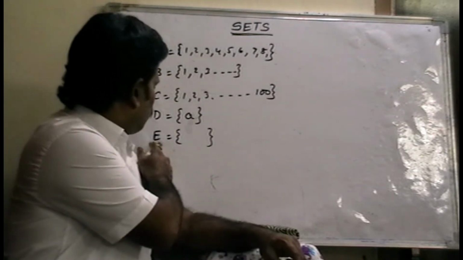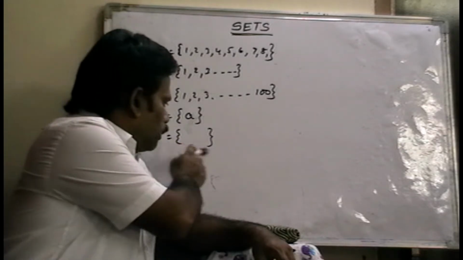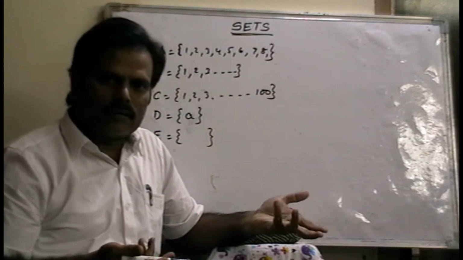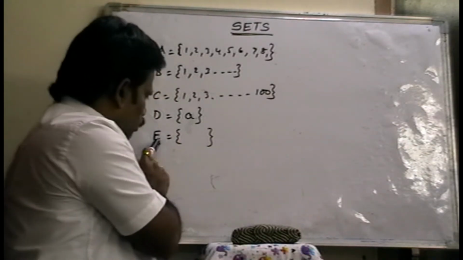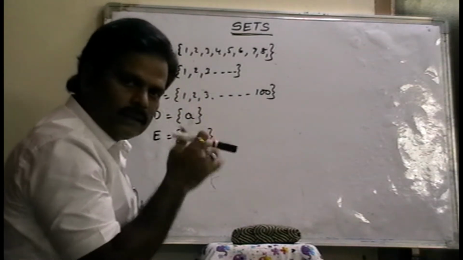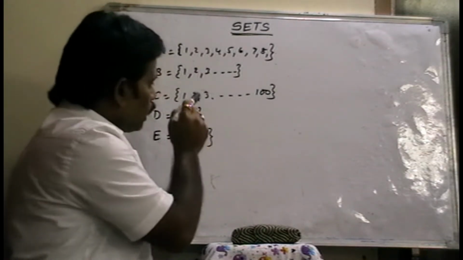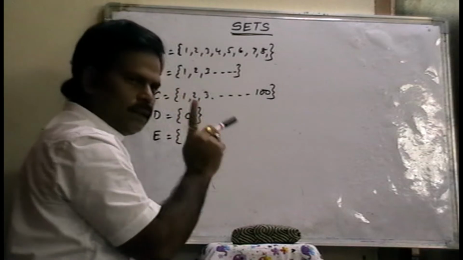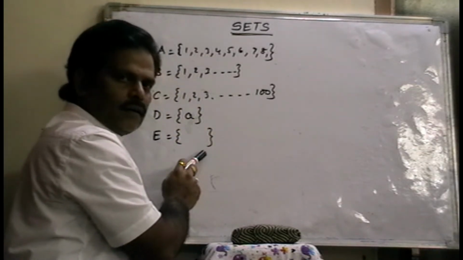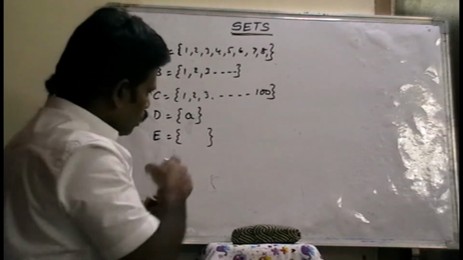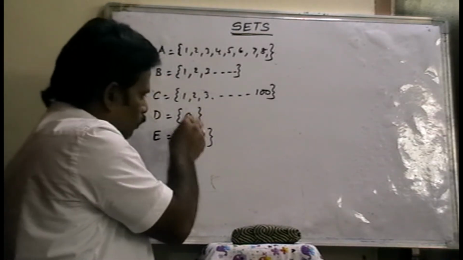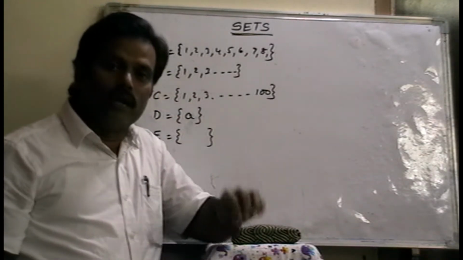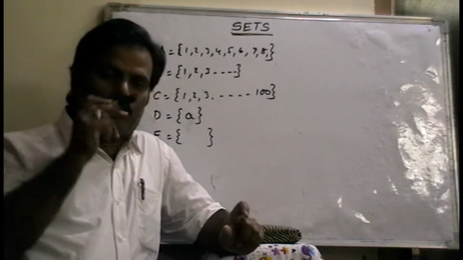Now the fifth one, E. E is one of the sets. In this set how many elements are there? Here how many elements are there? No elements are there. So this is a set which consists of no elements in it. Here 8 elements are there, here 100 elements are there. In this set only one element is there. Here how many elements are there? 0 elements. But 0 is not an element of the set. The number of elements is 0. That means a set which consists of 0 elements, where 0 is not an element but the number of elements in the set.